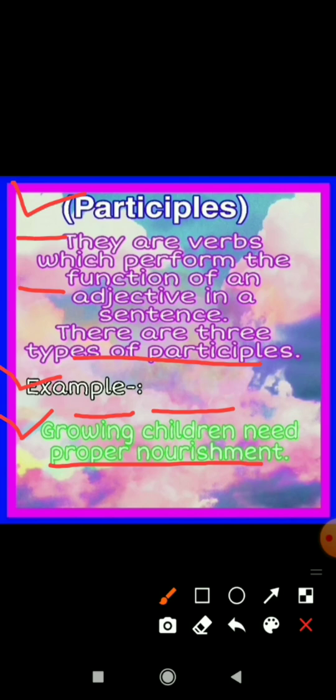Because I have just now told you that participles are verbs, but they perform the function of an adjective. And what is the function of an adjective? The function of an adjective is to describe a noun. So here growing is describing the noun, that is children.